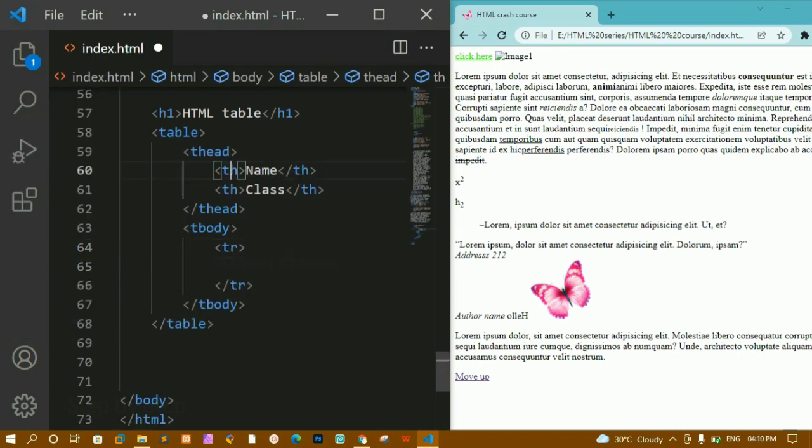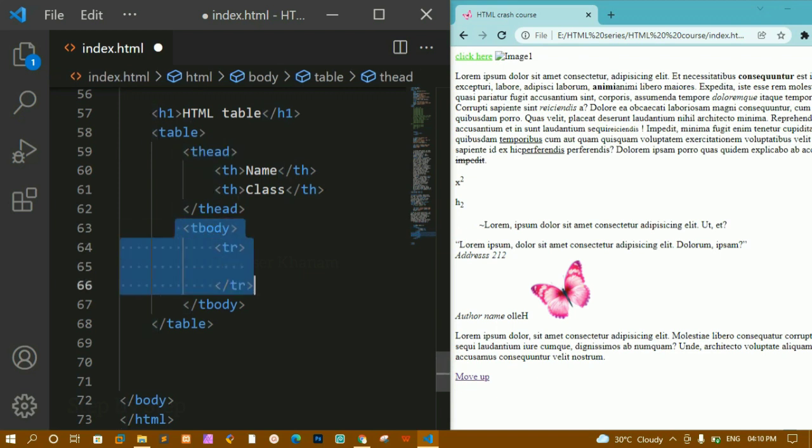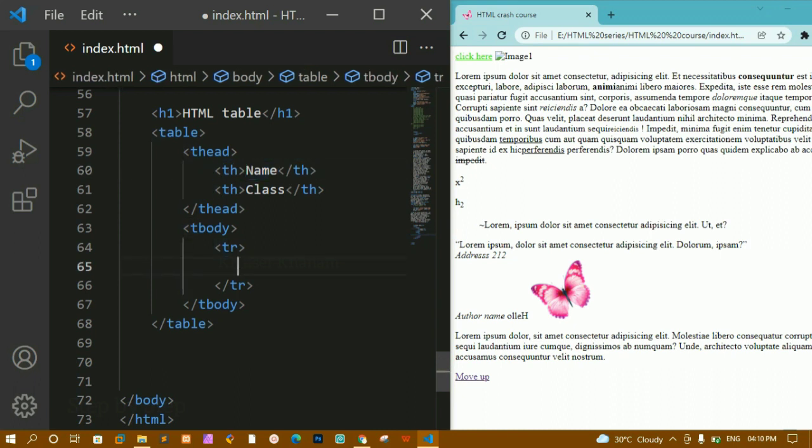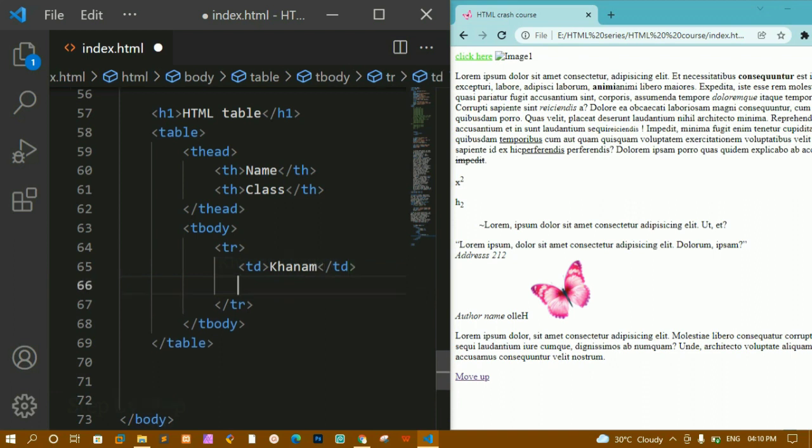Here we are having the table header tag for displaying the table headers, and this is the table head. Now inside this table body we are having a table row. Inside this table row we have to give data for this table header. So we are having table data, and inside this let me just write here Khanam, and below this let me just write here second.